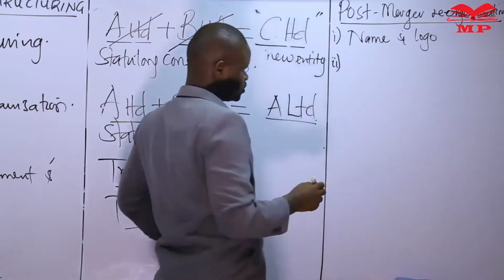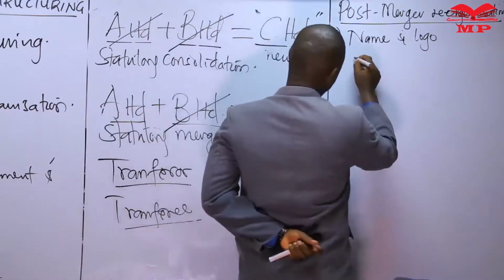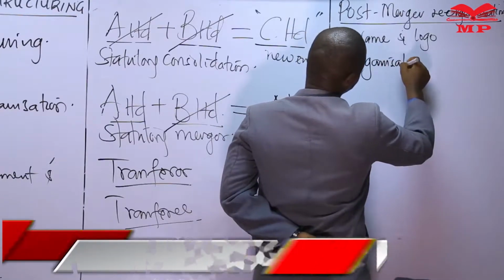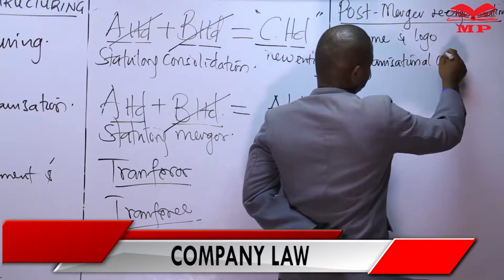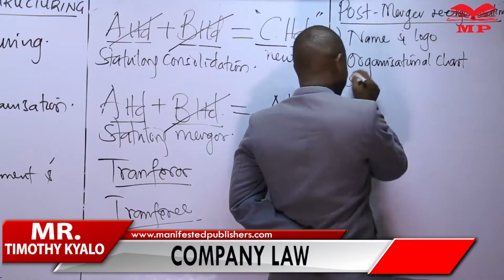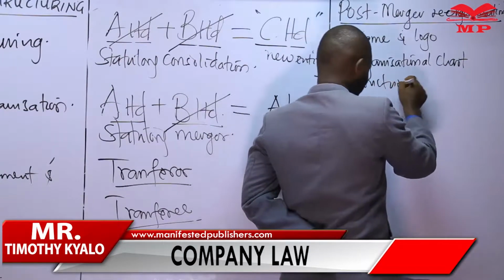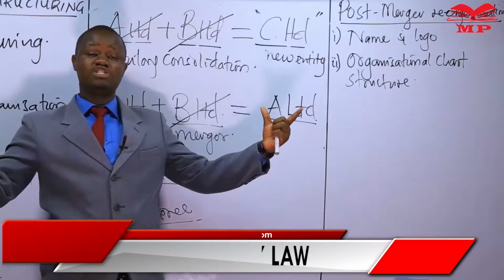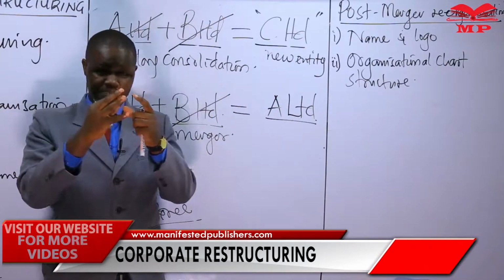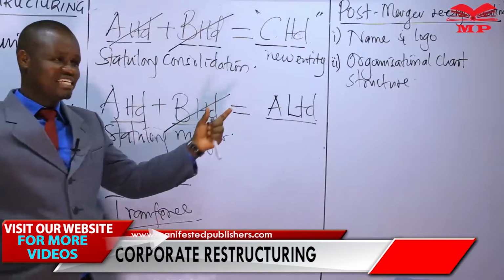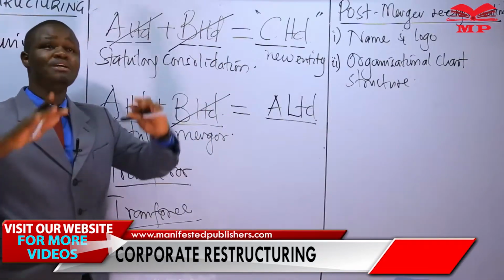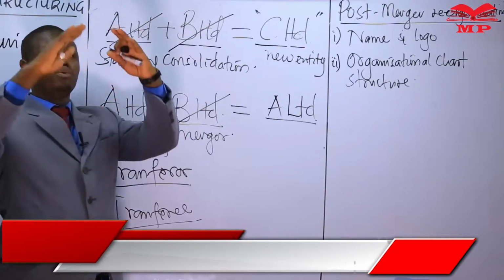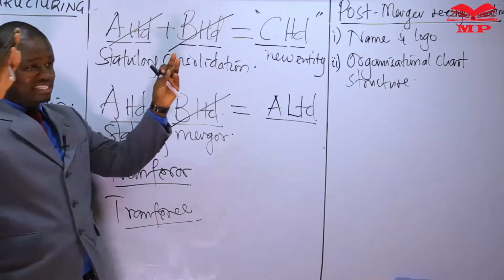The other thing that should also go into consideration will be the new organizational structure, the organizational chart. Now we have two organizations or more that have come together. So how will the new structure of our organization look like? The position of the CEO, who occupies this position, who is the head of the organization now?